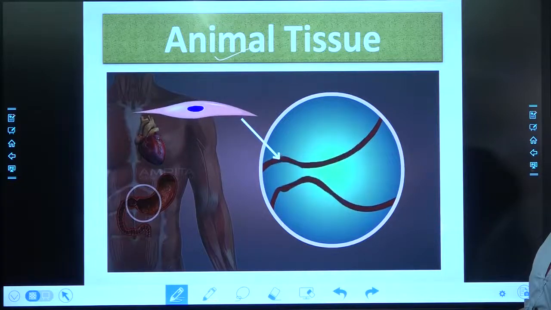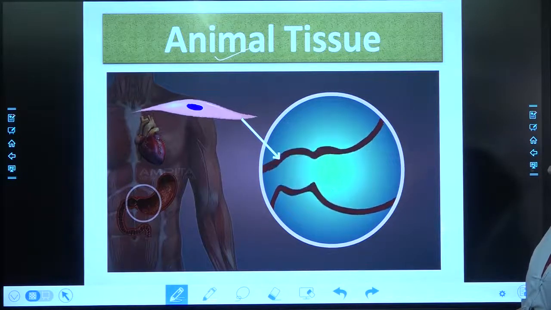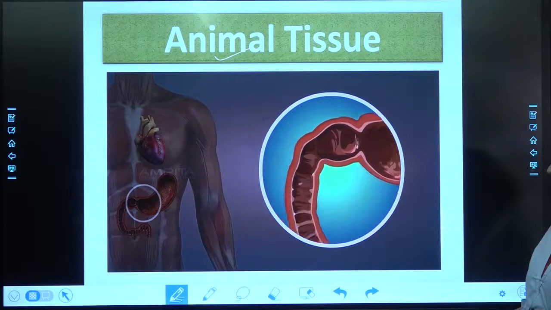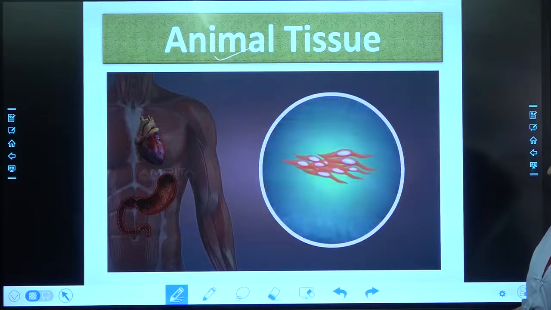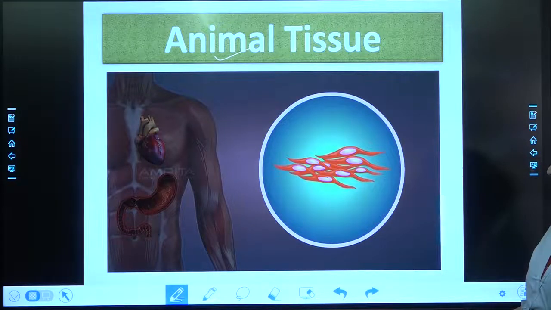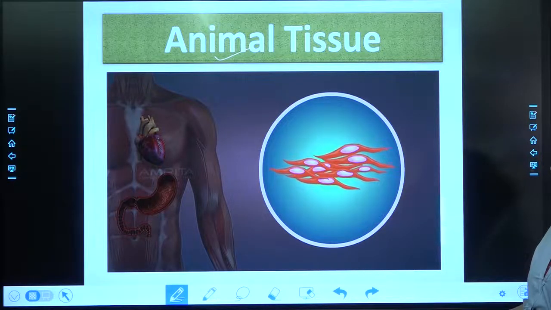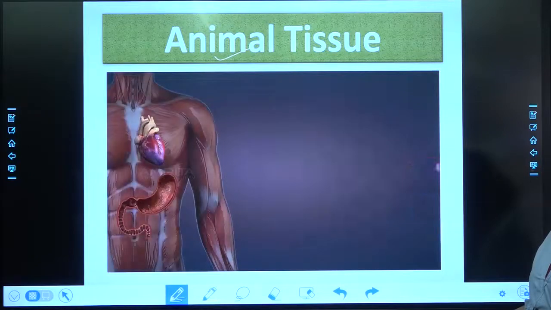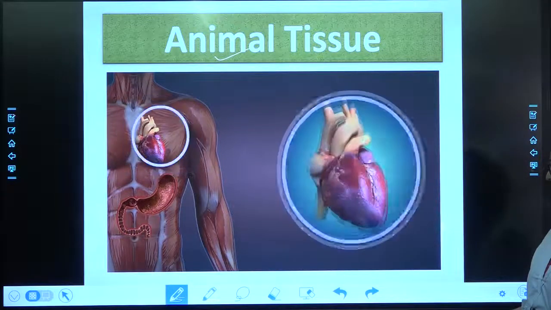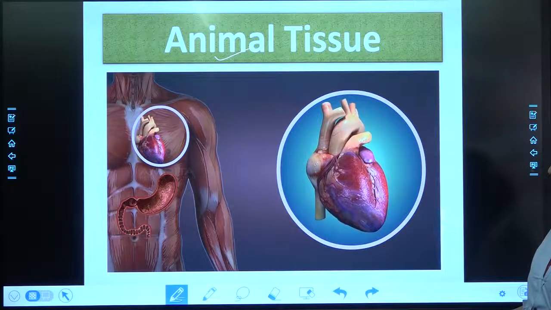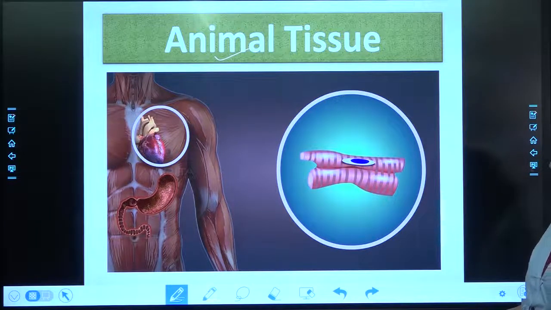Smooth muscle cells provide involuntary movements such as the contraction of walls. They line the walls of the hollow structures of the body. Smooth muscle cells are found in the intestines and blood vessels. They are spindle-shaped, flat, pointed at both the ends and broad at the middle. The cardiac or heart muscles are involuntary muscle cells that contract and relax throughout life. They are cylindrical, branched, and uninucleated.